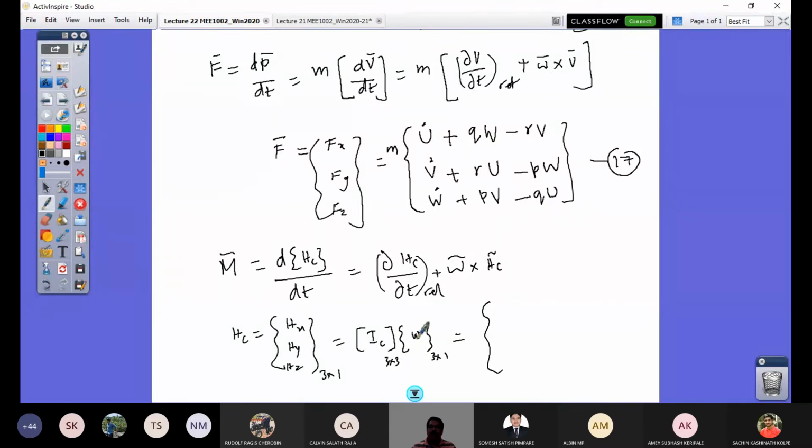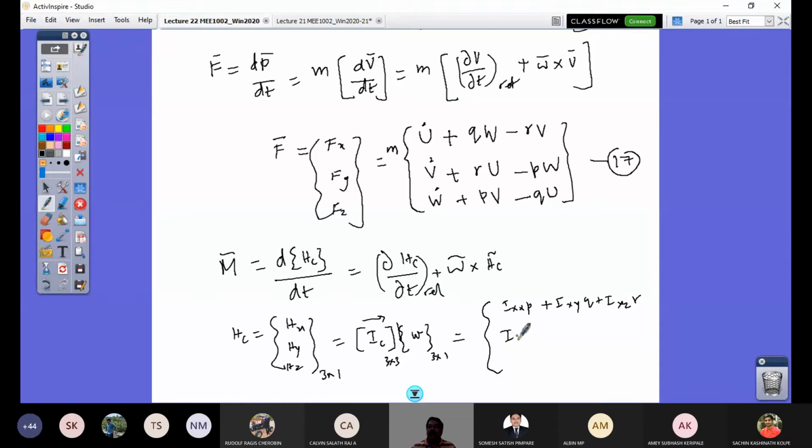Here I have the PQR vector, and here I have this matrix. So it is this by this. I will have Ixx p plus Ixy q plus Ixz r. This is my first term.